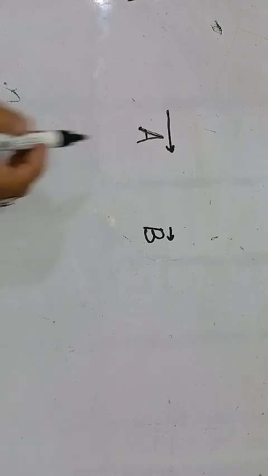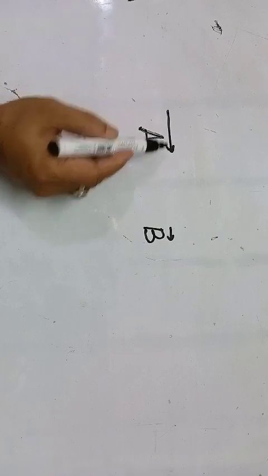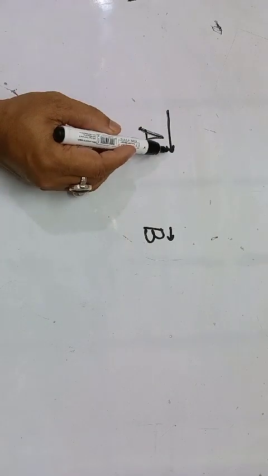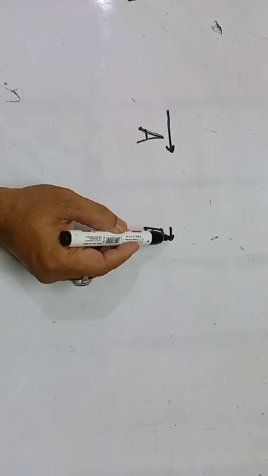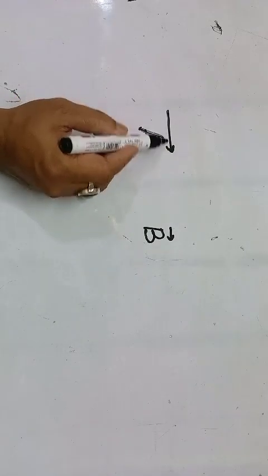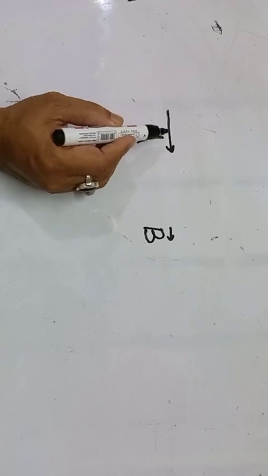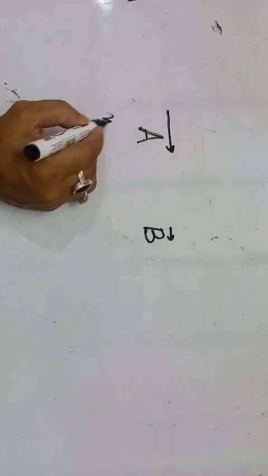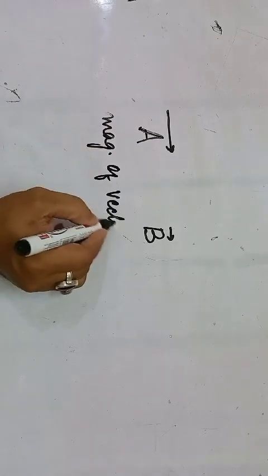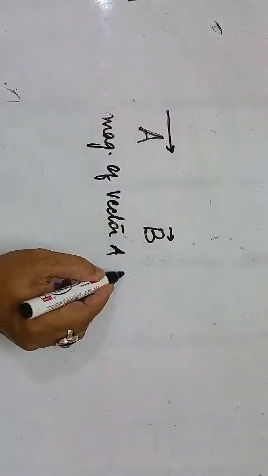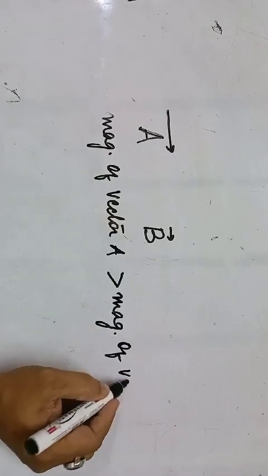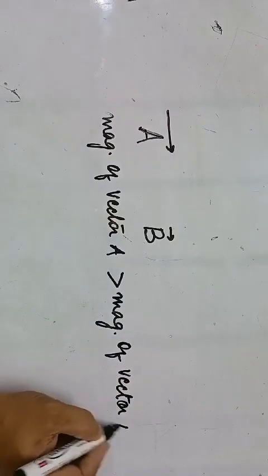The length of the line of this vector and the length of the line of this vector are different. In fact, this is greater. The line length in this particular case is greater, which suggests that the magnitude of vector A is greater than the magnitude of vector B.